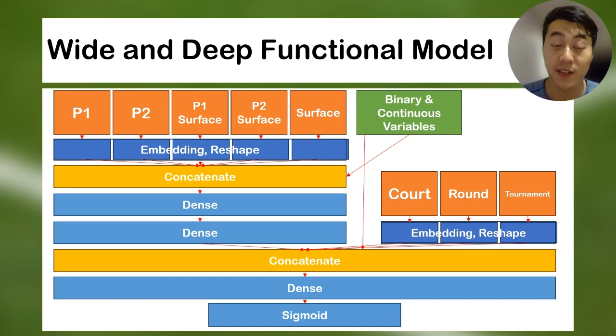This model also benefits from a wide path, which directly connects my continuous variables to the output layer, facilitating simple relationships. So the combination of a wide and deep architecture helps this model to capture both simple and complex patterns in the data.